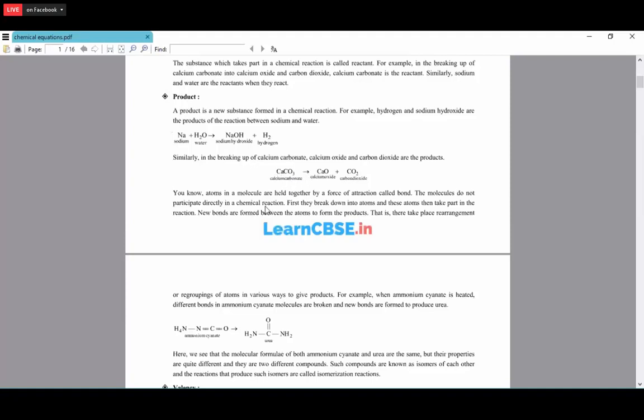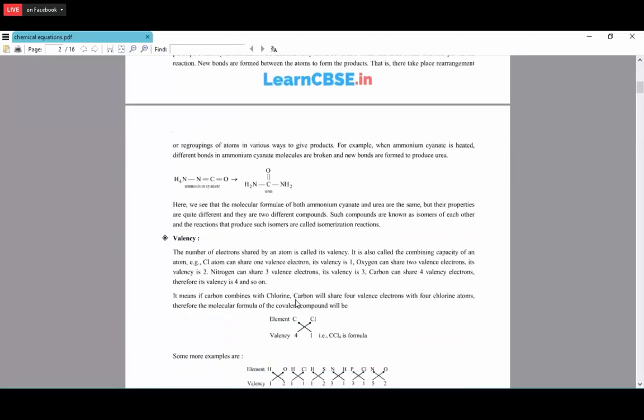The molecules do not participate directly in the chemical reaction. First we have to break them into atoms. For example, if you take oxygen, the oxygen molecule contains two oxygen atoms, O double bond O. First we have to break the bond between the two oxygen atoms. Then the atoms will come for the reaction. So we have to break into atoms, and then the atoms will take part in the reaction. New bonds will be formed between the atoms to form the products. This kind of rearrangement or regrouping leads to the formation of the products.